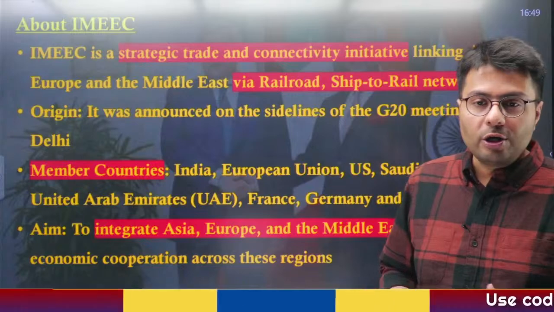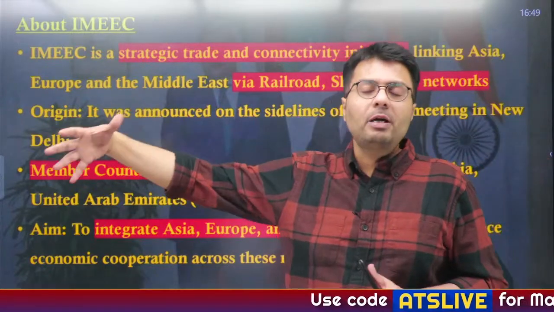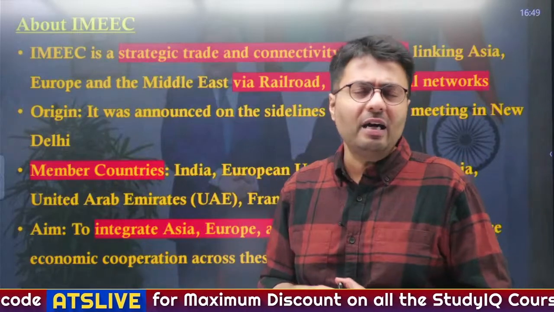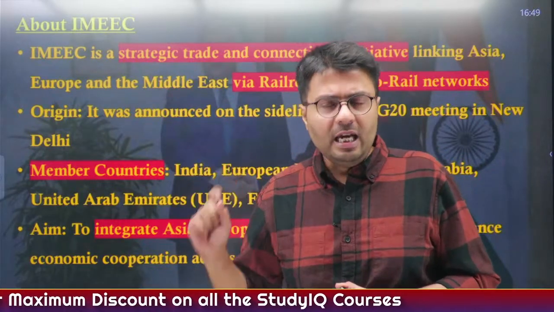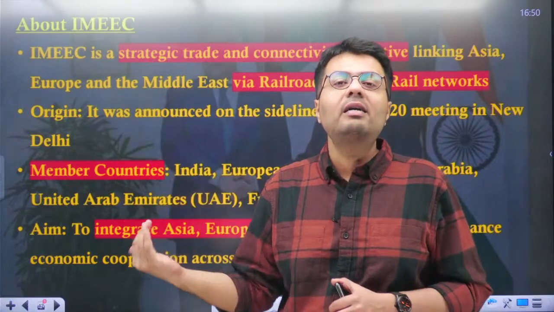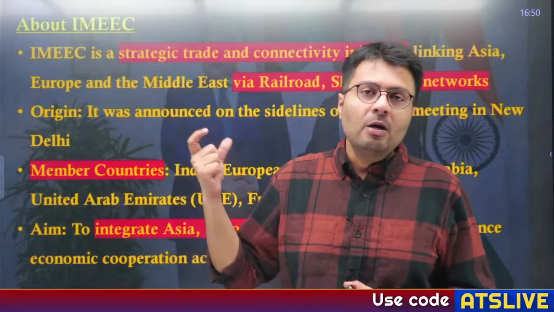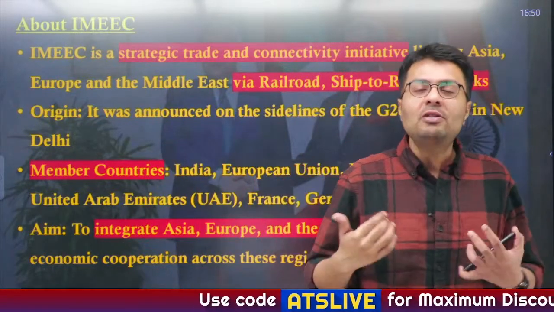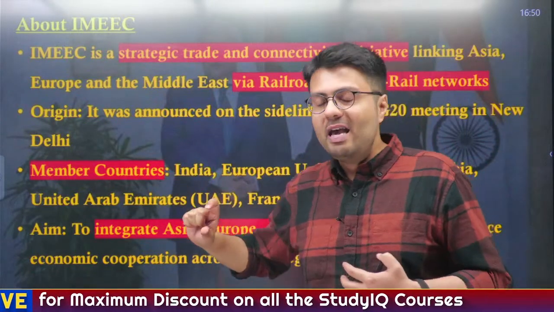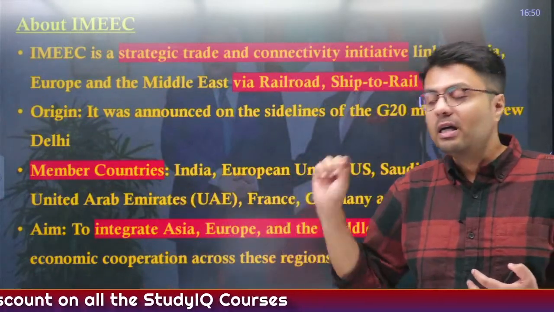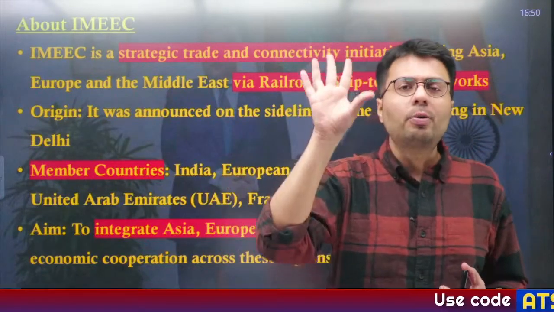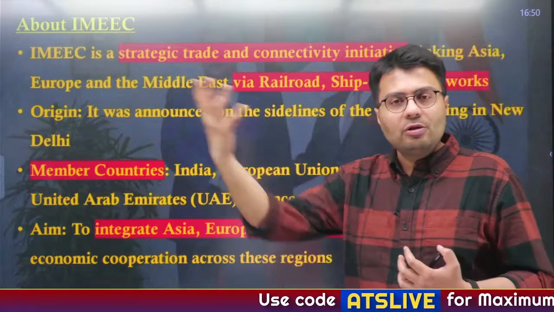East Europe Economic Corridor. Now you understand, one of the global economic corridors that is made by China is known as the Belt and Road Initiative, but because of many factors, India is not a part of the Belt and Road Initiative, primarily because it goes through Indian sovereign territory known as Pakistan-occupied Kashmir. So this Pakistan-occupied Kashmir, in essence, in law belongs to India, but it is illegally under the control of Pakistan. But regardless of the sensitivity of India over it, China is constructing its Belt and Road Initiative, and it also passes through Gilgit and Baltistan, which is also Indian territory. So because of this, India is not a part of BRI.